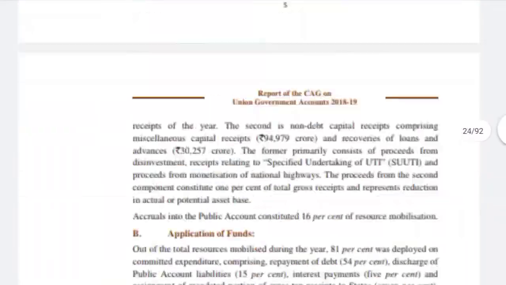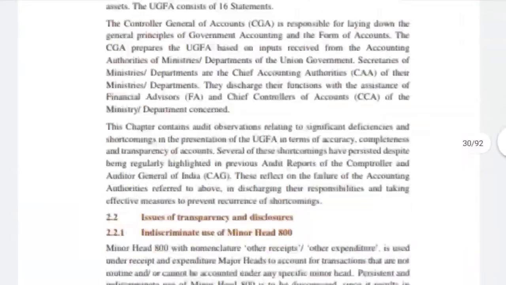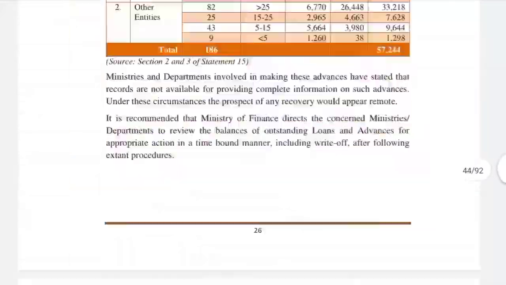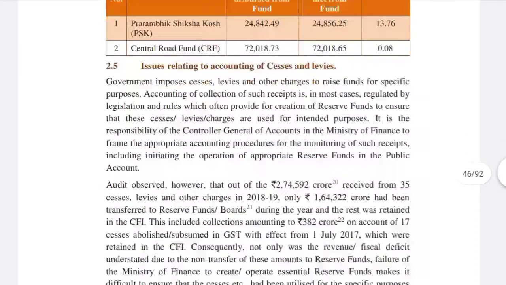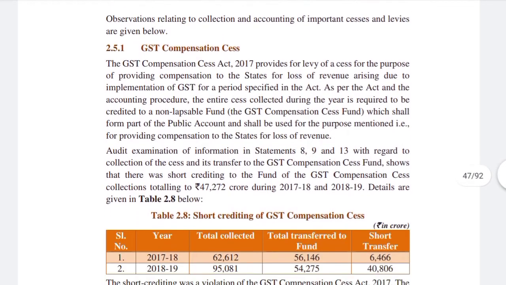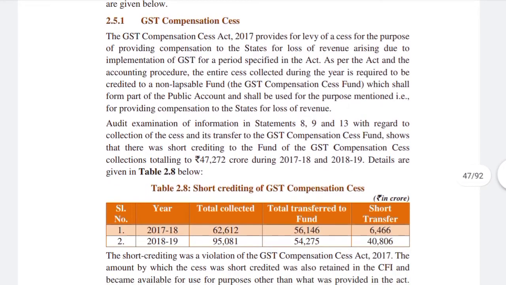This is the official audit report, and if you go to page number 29 of this report, then you will find the detailed overview of the same. And as I said, this could have been an issue, and it says paragraph number 2.5.1 GST compensation cess. So let us start with what exactly the act says.